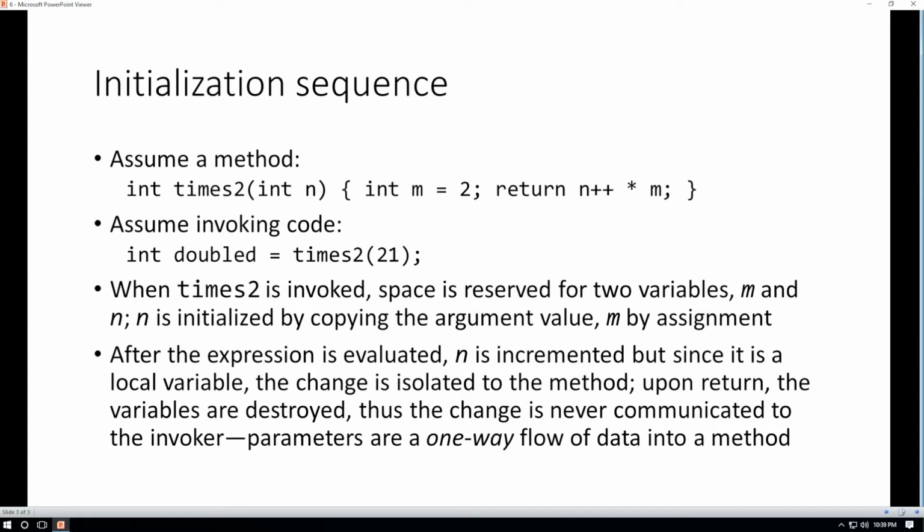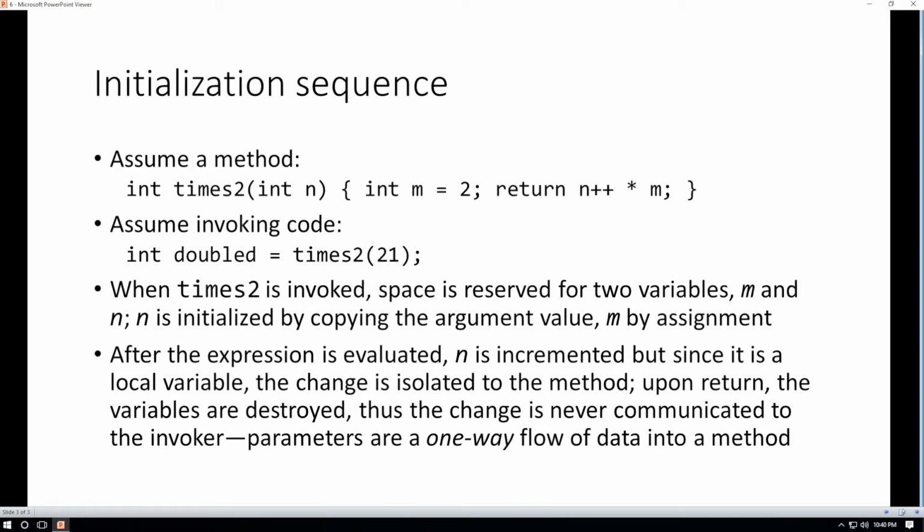The method ends because we come to the closing curly brace. The method body is finished. The value 22 in that local variable is destroyed. However, the value 21 times 2, 42, is returned. That means the variable doubled has the value 42. And even though n was incremented, the change is lost. It was localized to the method terminated, it's gone.